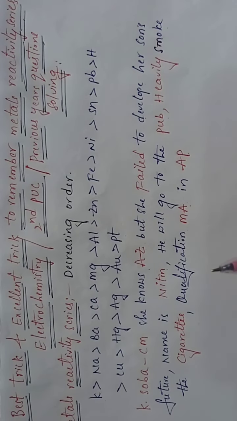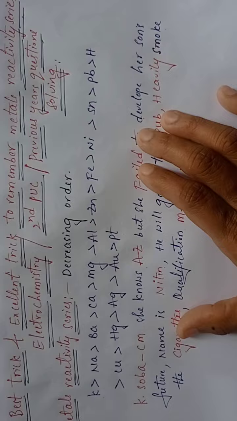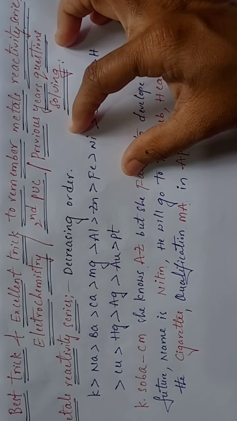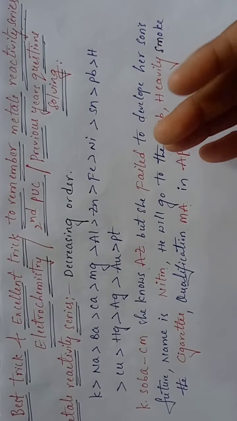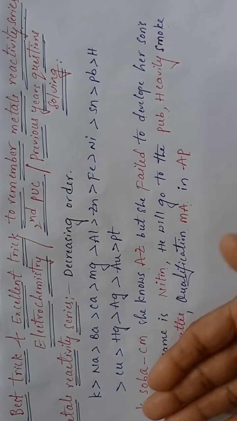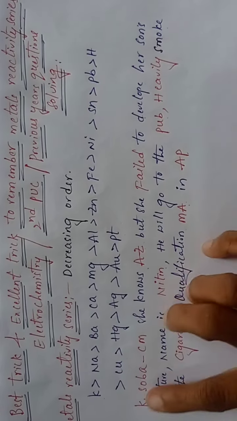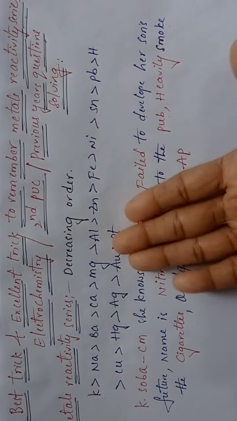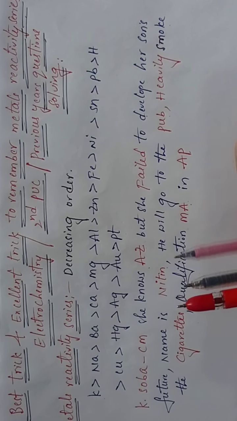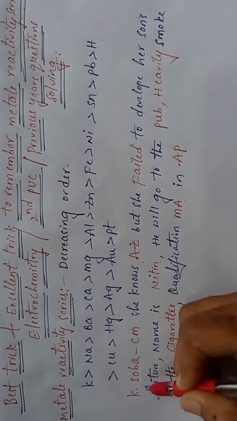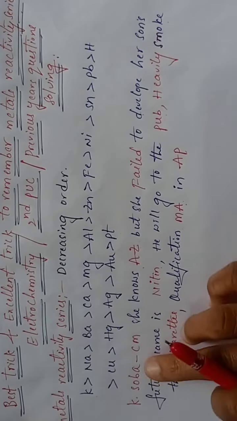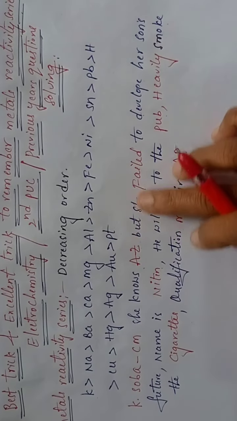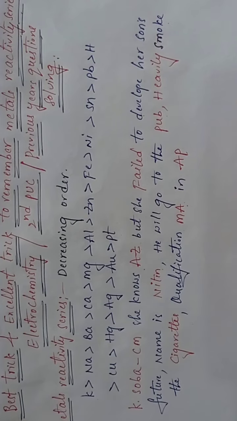Now see students, from this you can write the metals order, line by line. Just remember these three sentences, and you can easily remember the order of the elements.